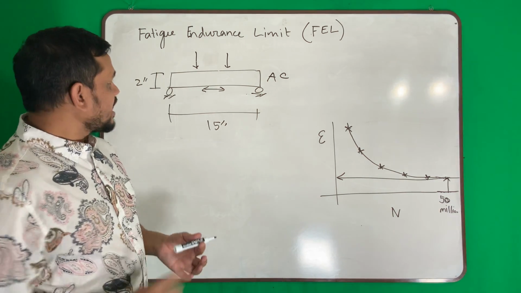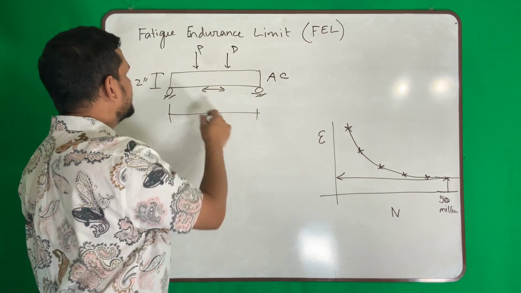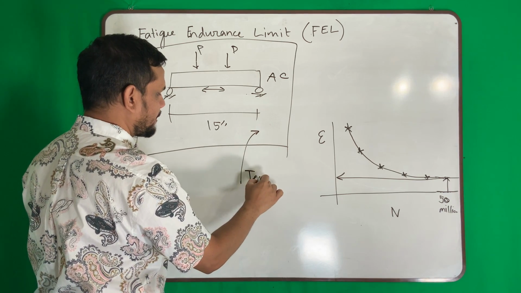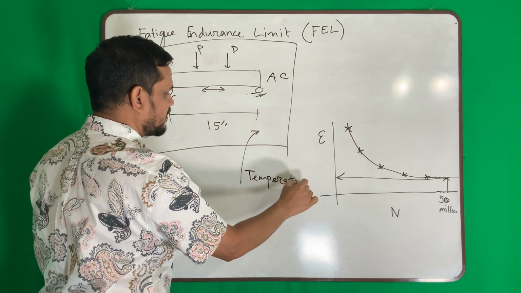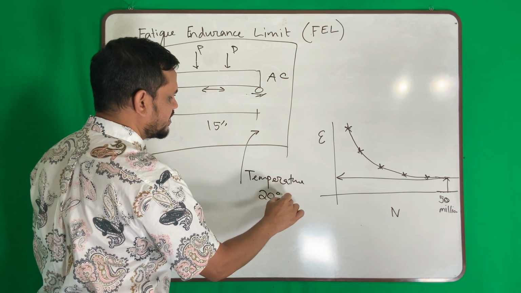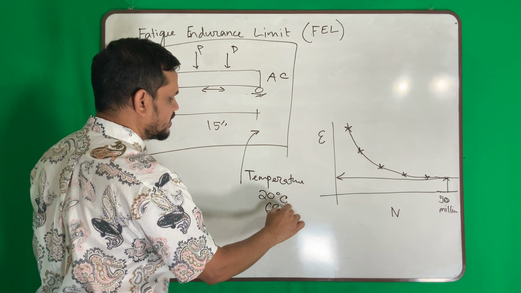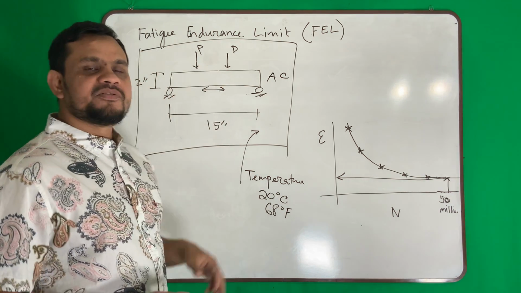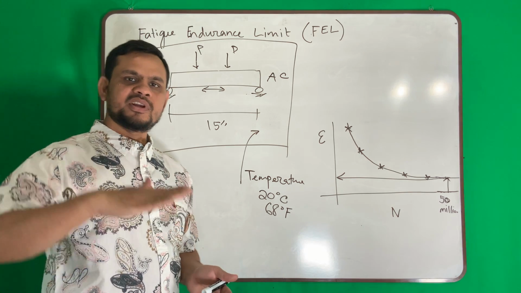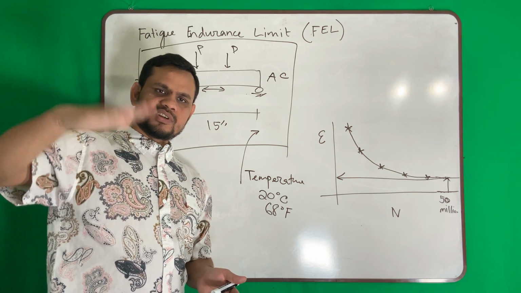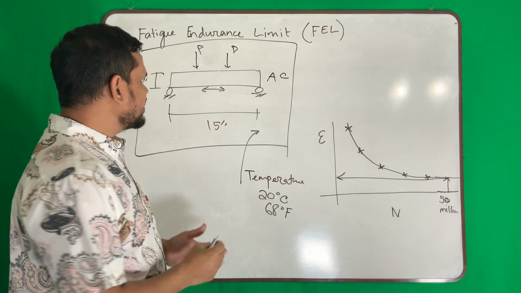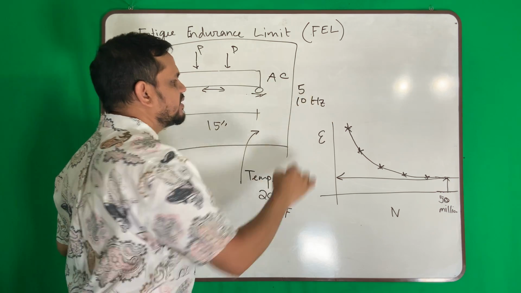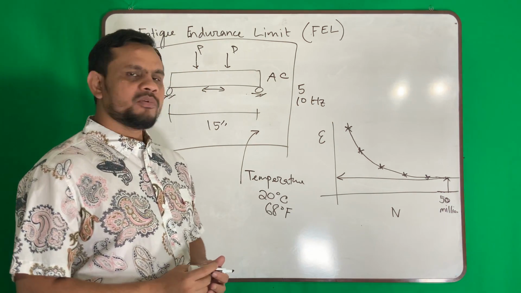Then we apply load in a temperature control chamber, at a temperature of 20 degree Celsius or 68 degree Fahrenheit. So we do this test at this temperature. And what is the frequency of loading? It's a sinusoidal loading, so it comes and goes, and that is 5 or 10 hertz, whatever you like. Take only any one, 5 or 10 hertz.